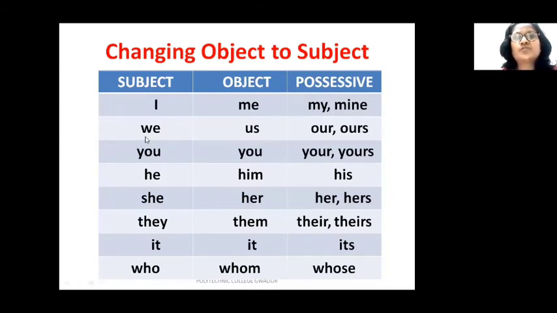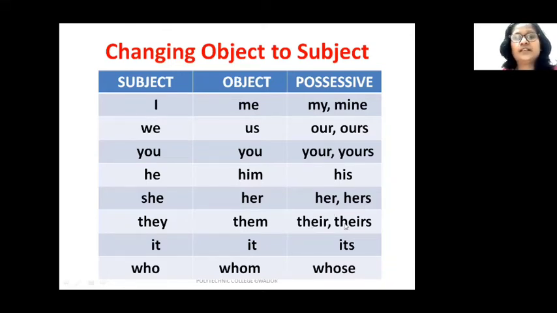If something belongs to we, we will say our, like our country, or our house, or this house is ours. Similarly, with you, the possessive becomes your or yours. This is your book, or this book is yours. Similarly, he, in its possessive forms, is his, like this is his book. Similarly, she, in its possessive form, is her or hers. This is her house, or this house is hers.